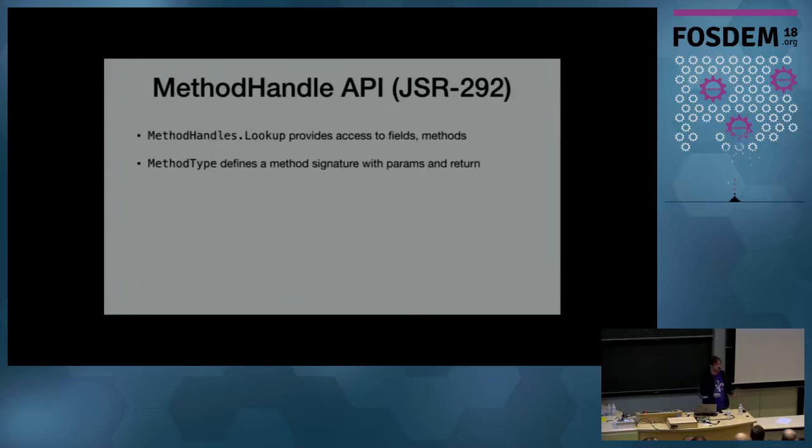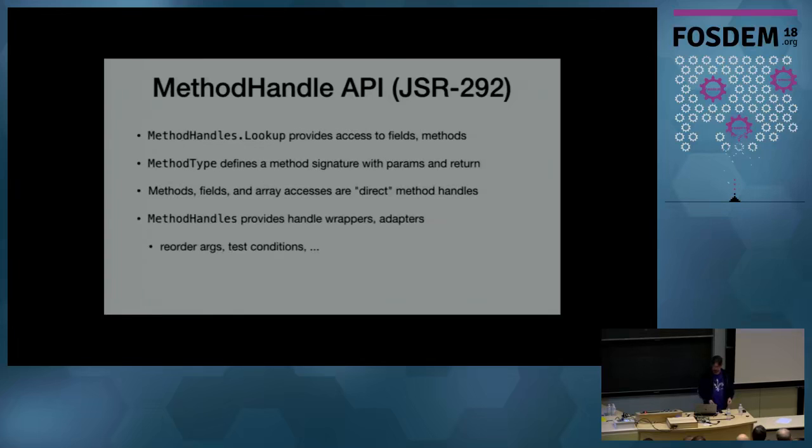Rather than just passing in a set of parameters like we do with reflection, we can pass around these little boxes called method type, which encapsulates a return type and all of the argument types that would go with it. And then all of these methods, fields, arrays, they're basically just direct handles. So we get a pointer to a function, and we can call that directly without a lot of the plumbing that reflection normally has. Type checking and type conversions and argument boxing and unboxing and so on. We get much closer to a real function pointer, which allows us to do a better job of optimizing a dynamic language.